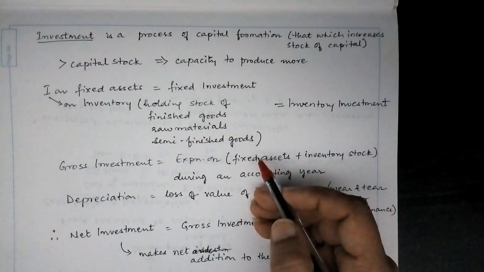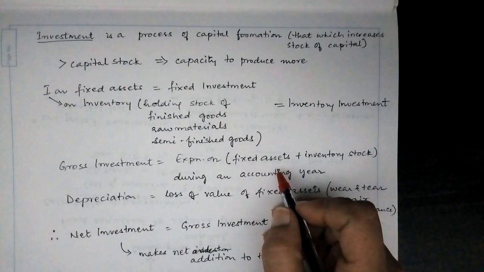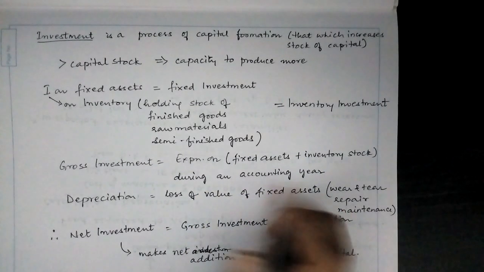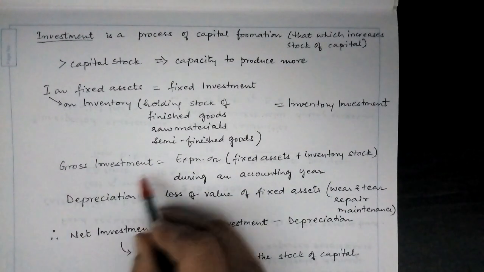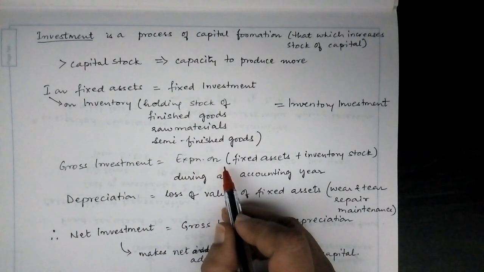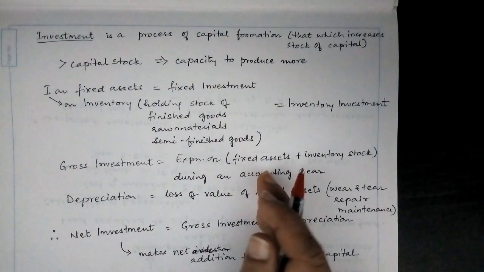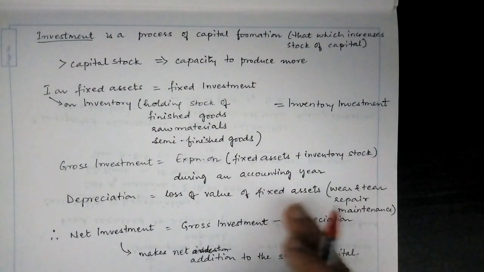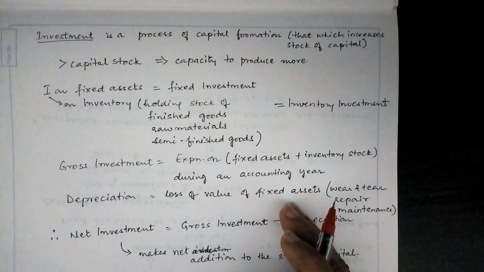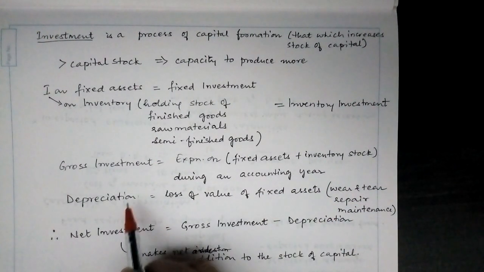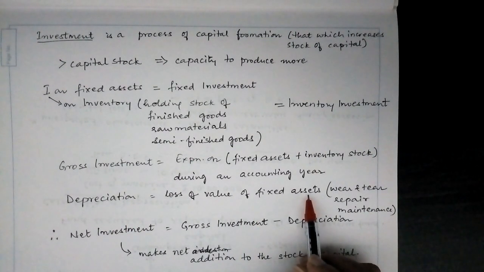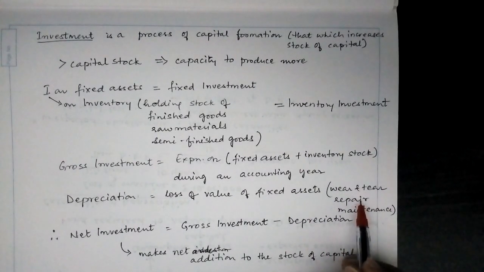Now, the expenditure that is made on fixed assets and the expenditure made on the inventory stock together during an accounting year gives us the gross investment. So, the gross investment is the sum of the expenditure made on fixed assets and the expenditure made on the inventory stock. Now, we learned that during the production process, the machines or the fixed assets undergo depreciation. So, how do we define depreciation? It is the loss of value of fixed assets. Loss of value in terms of wear and tear or repair or maintenance of the fixed assets.